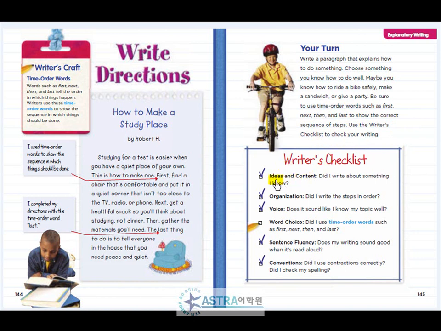Writer's checklist. Ideas and content. Did I write about something I know? Organization. Did I write the steps in order? Voice. Does it sound like I know my topic well? Word choice. Did I use time order words such as first, next, then, and last? Sentence fluency. Does my writing sound good when it's read aloud? Conventions. Did I use contractions correctly? Did I check my spelling?